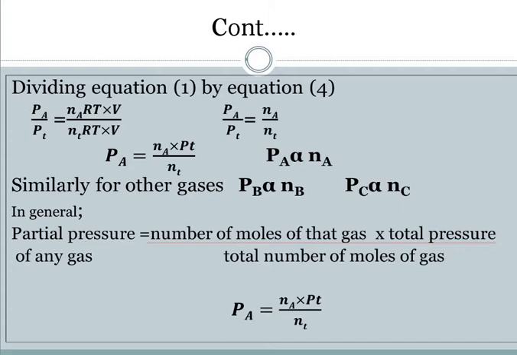That is, PA is equal to NA into PT by NT. This equation is very important from your exam point of view, so you have to learn it.